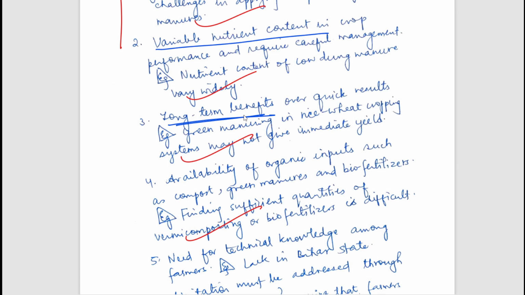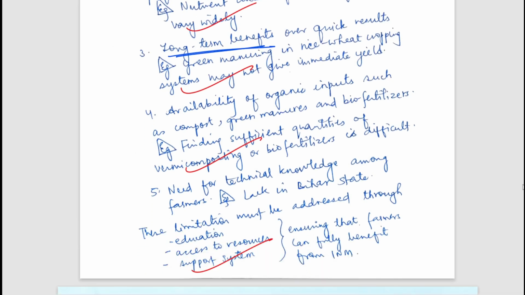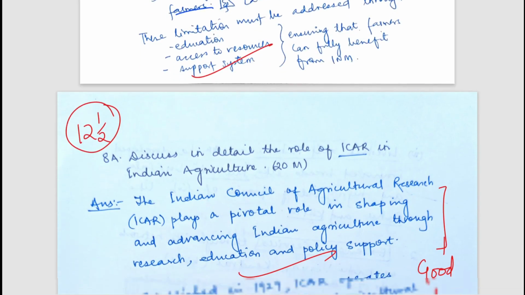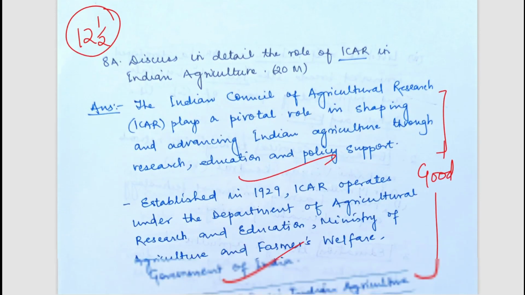Suppose we are using some green methods, it will take some time to show results. And availability of organic inputs is also a concern. For example, biofertilizers and other things are not available in rural areas. Technical knowledge is needed. So, well written points. Now let's move to the next question and the last question which the student has mentioned.